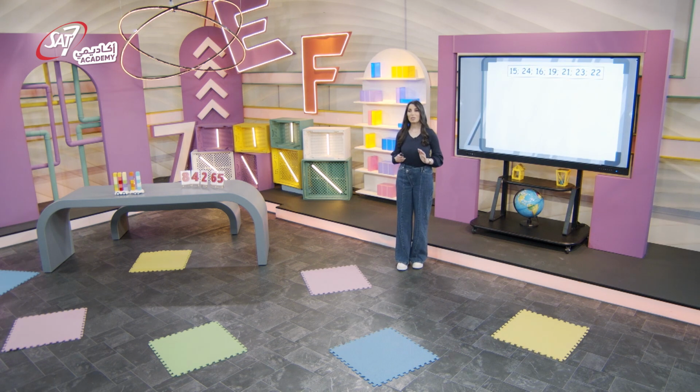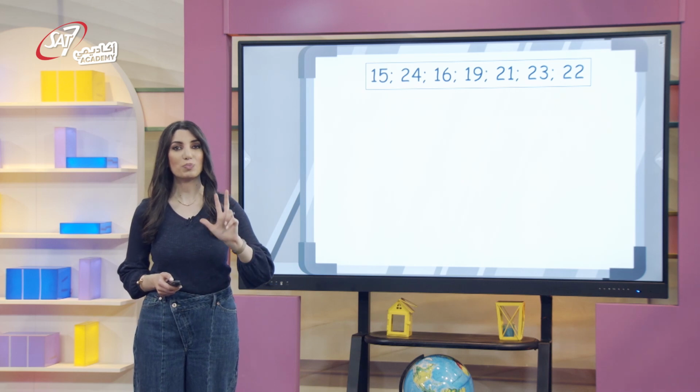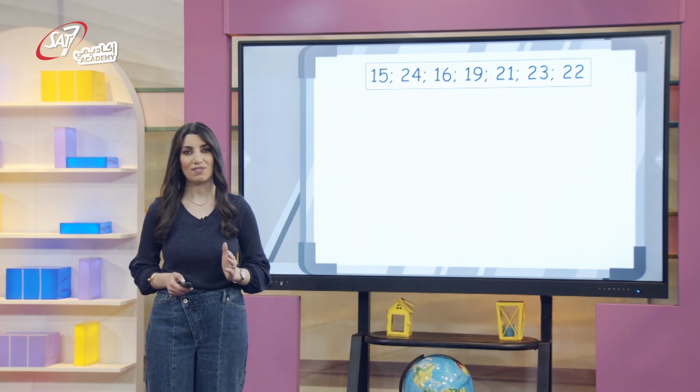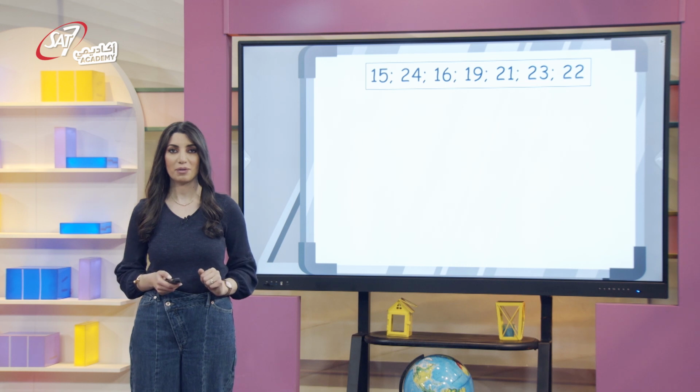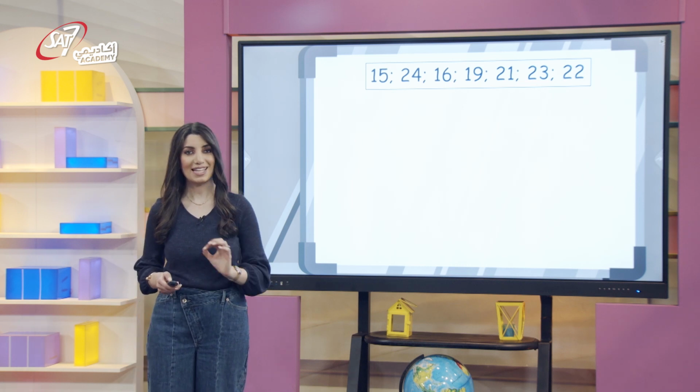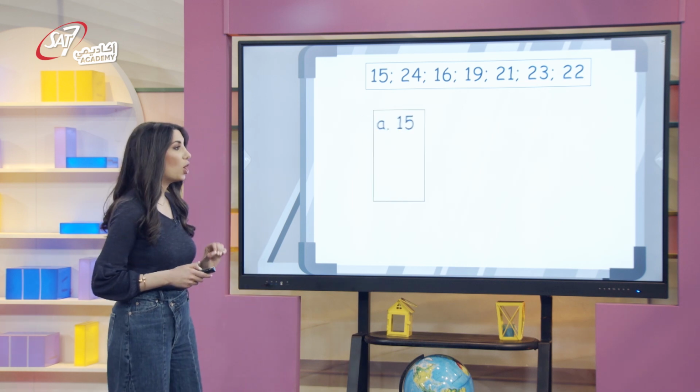Look at this set of numbers. This time, I will not ask you to find the average. I am going to give you 3 options, and you must guess the average without calculating. Let's use some common sense. Which of these options is the average?